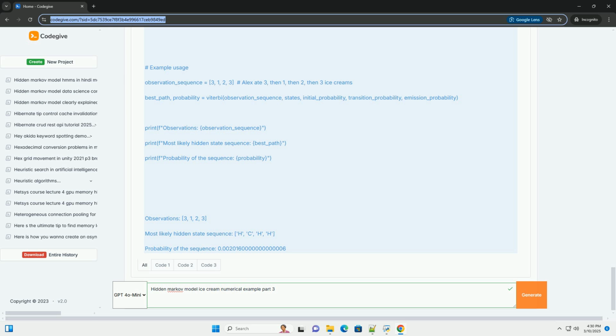I hope this detailed explanation and code example have helped you understand the Viterbi algorithm and how to use it to decode the most likely sequence of hidden states in an HMM. Let me know if you have any other questions.